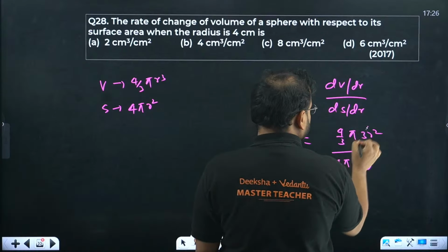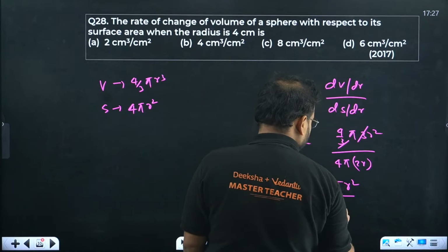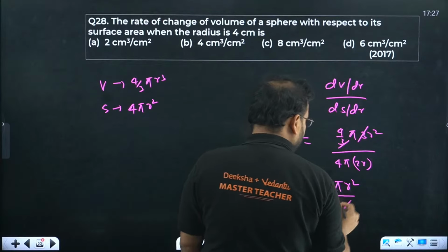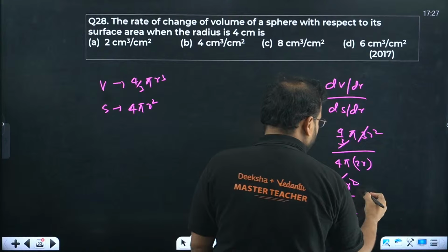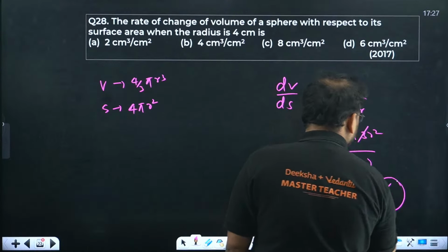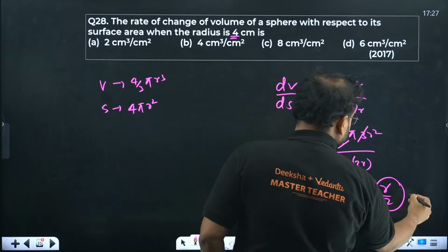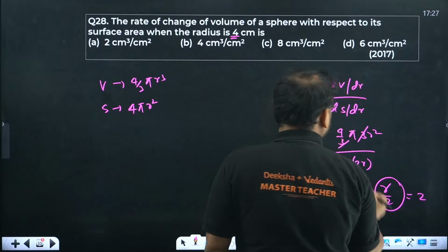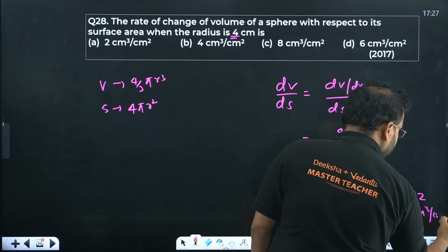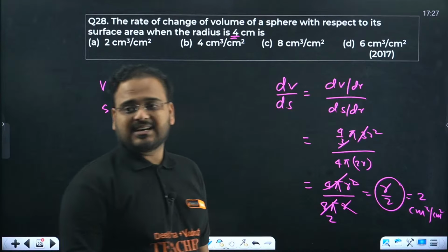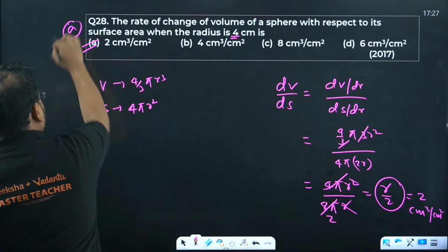Check here please, this 3 and this 3 cancel. I'm getting 4 pi r square by 8 pi r. 4 pi cancels with this 2, and r cancels over here. The answer is coming as r by 2. R is given as 4 here, guys, so it becomes 4 by 2, which is 2. It is volume by surface area, so centimeter cube by centimeter square. Do not write centimeter only, it does not get cancelled. Okay, the answer is option A.